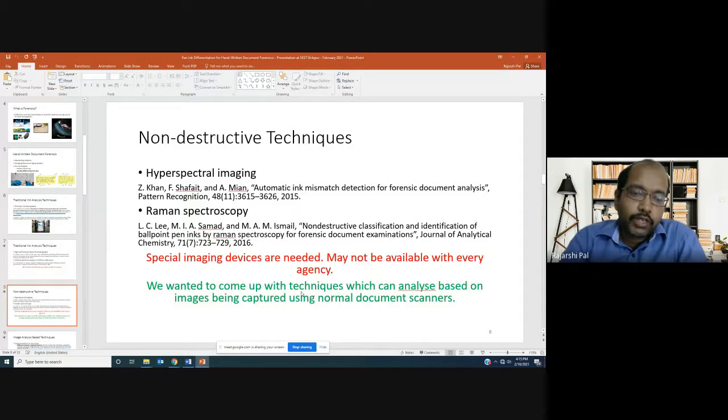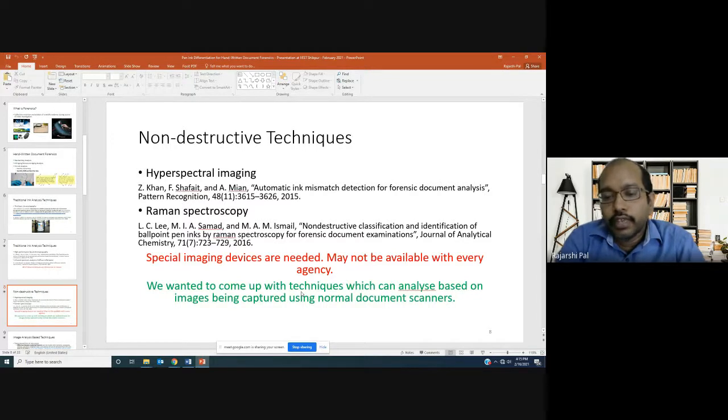Then we wanted to come up with techniques which can analyze based on images captured using normal document scanners. So we have a handwritten document to analyze. We want to scan it using a normal scanner, which takes the image of the document in the visible light spectrum.